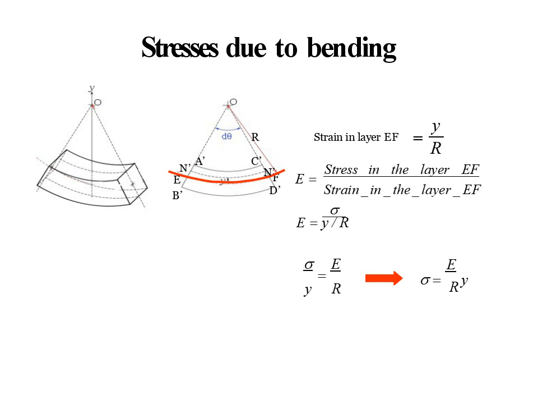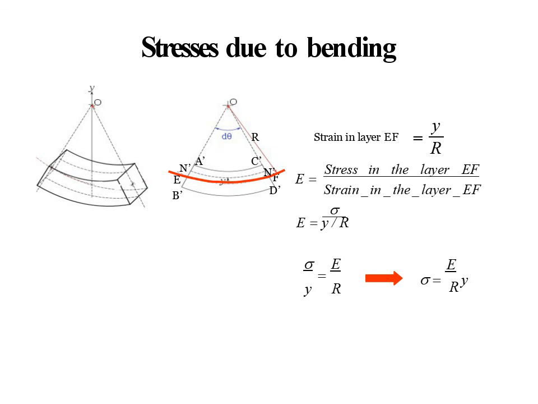The strain in the layer EF, the bending layer, is equal to y by r. Young's modulus E is equal to stress by strain, which means the stress in the layer EF divided by the strain in the layer EF.